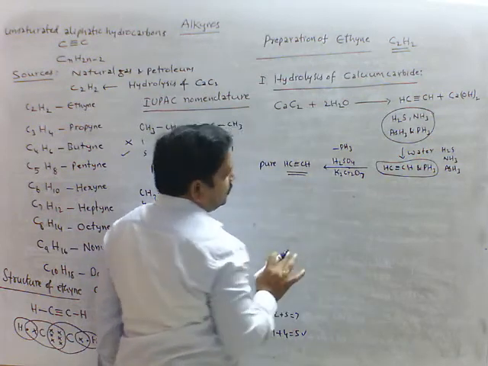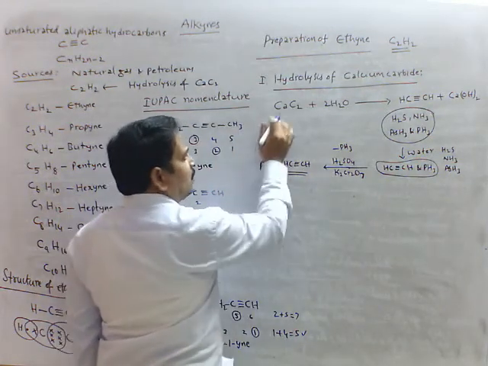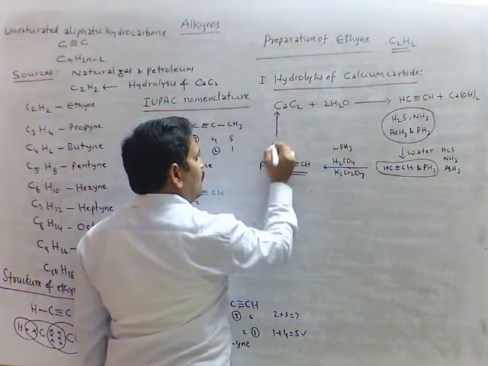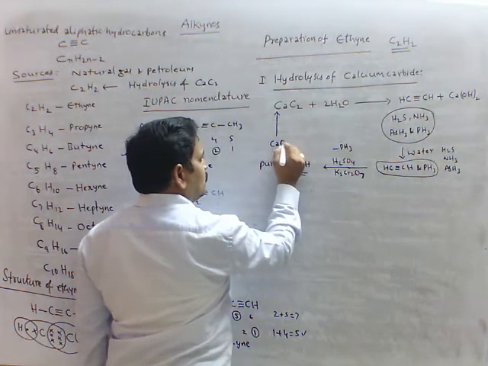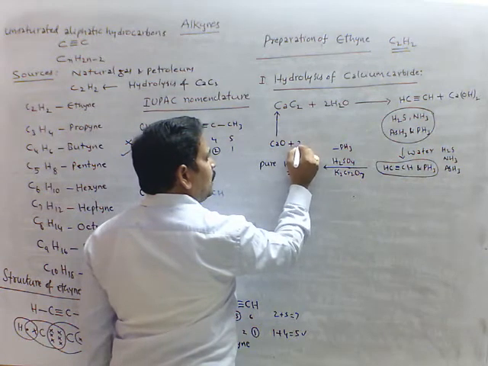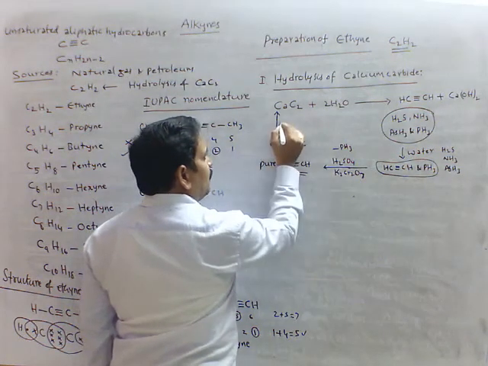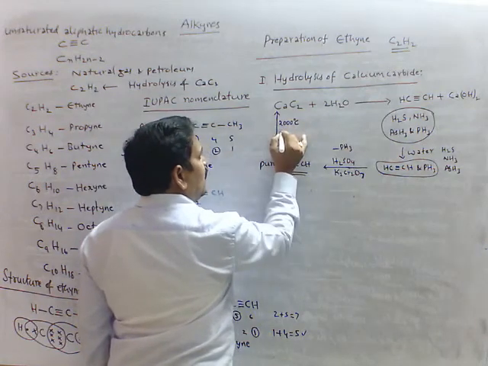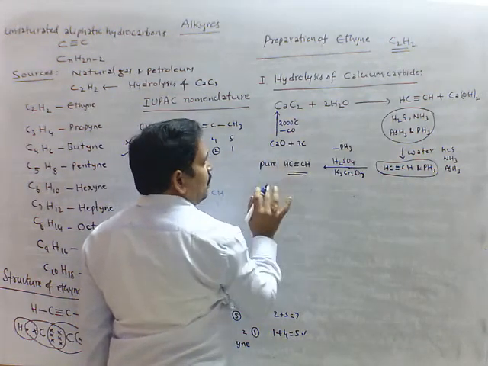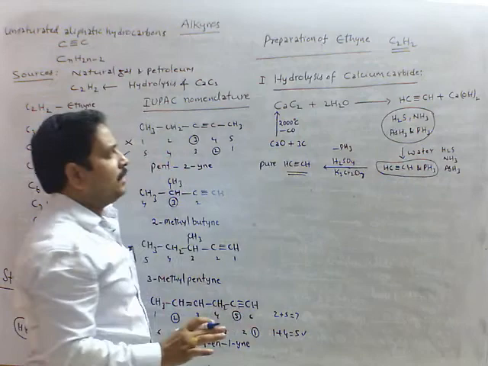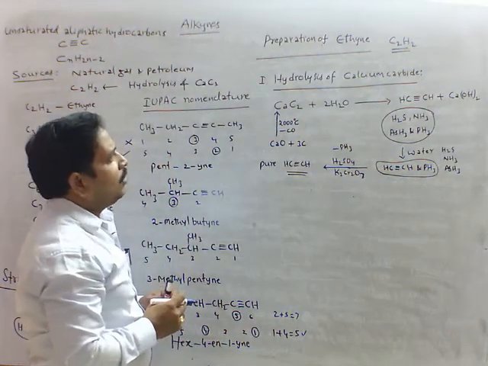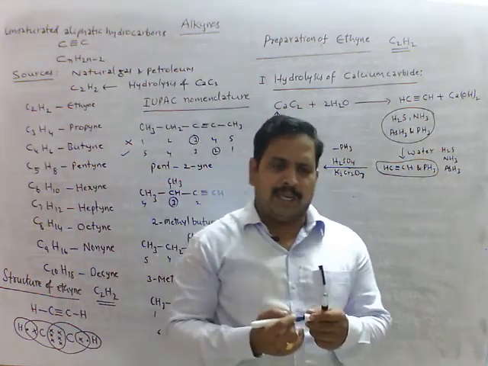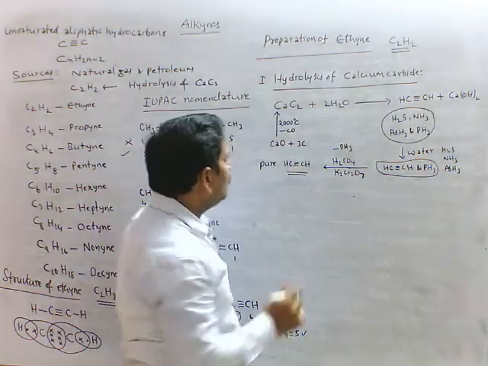This we get. And one more thing, calcium carbide is obtained from quicklime, that is calcium oxide, treated with 3 moles of coke. Temperature is about 2000 degree Celsius, and carbon monoxide gas also coming and forming calcium carbide. This is about hydrolysis of calcium carbide gives ethyne.